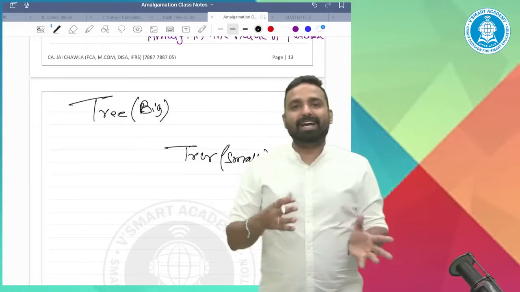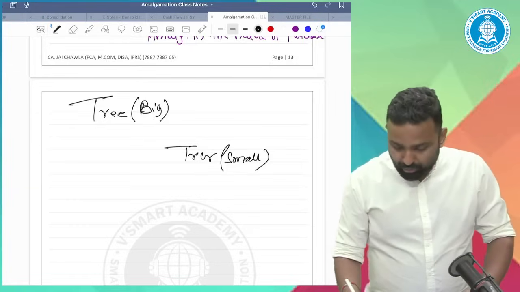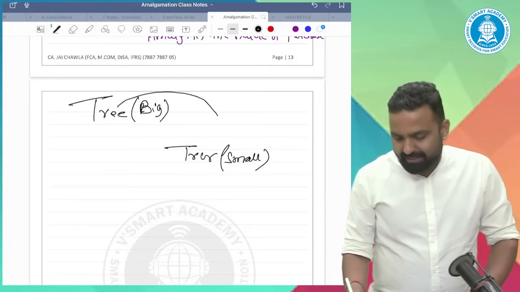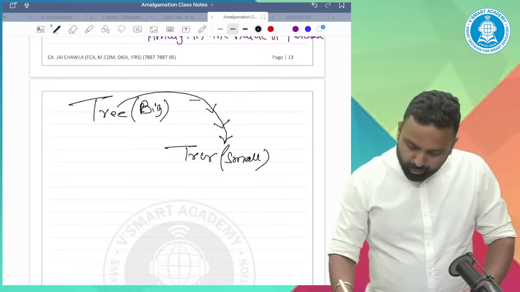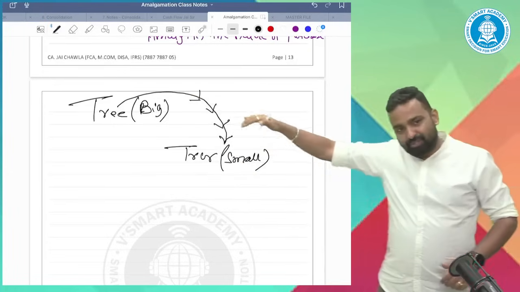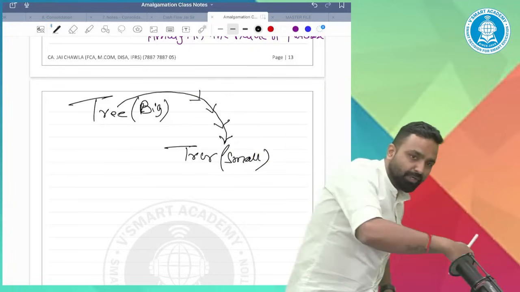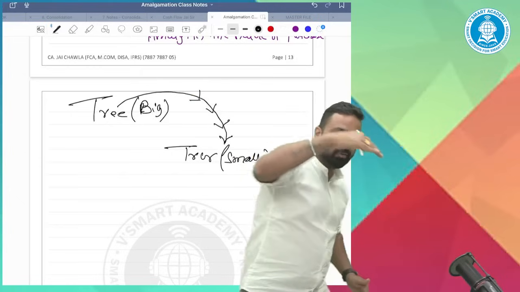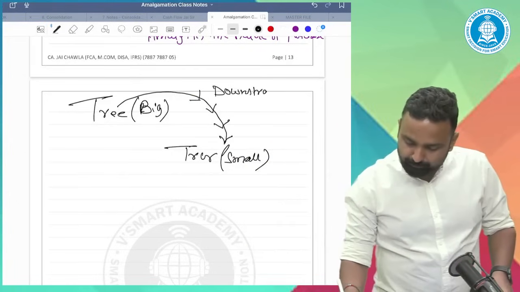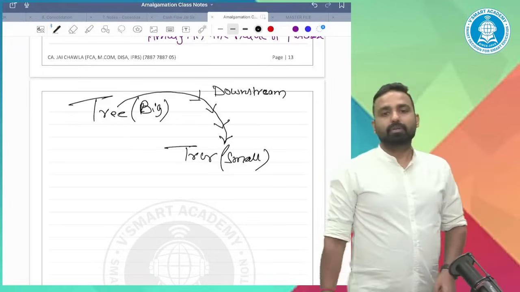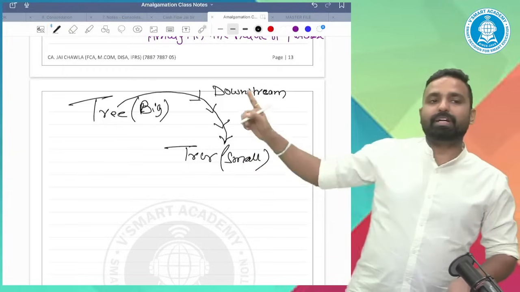So how to identify upstream or downstream? Simple. See the flow of goods. Goods are transferred by the transferee to the transferor. The flow of goods from transferee to transferor is getting downward. It's a downstream transaction. Goods sold by the transferee to the transferor is a downstream transaction.